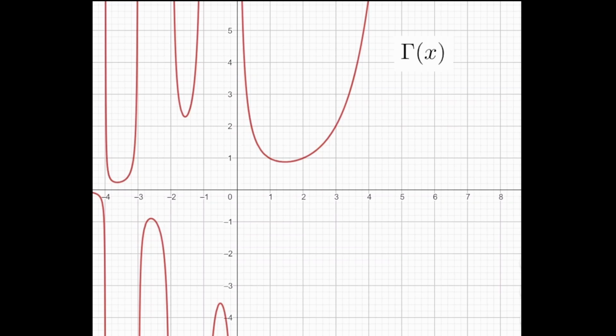Since the day I discovered this function, I have always wondered if it was possible to find a simple formula to express it and what the consequences of such a discovery would be. I then realized two things. Firstly, that it was pointless to search further than the positive part of gamma of x, because its negative part is deduced from its positive part.